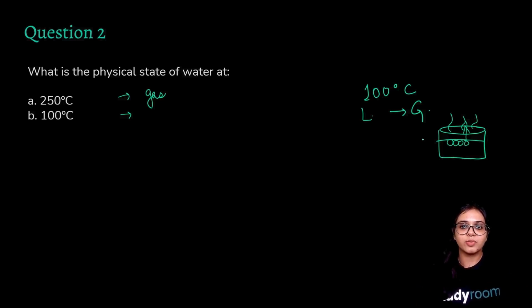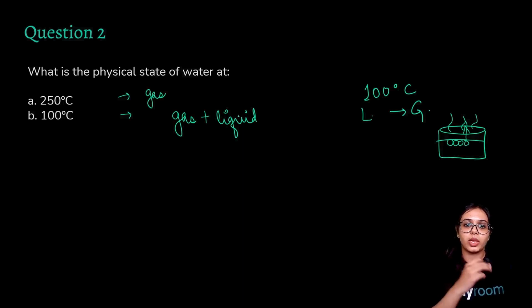So the physical state of water at 100 degrees Celsius would be gas, definitely, but it will also be liquid. Not all particles will transition at once because of the latent heat factor that we had read about earlier.